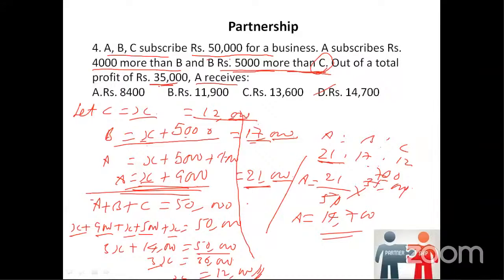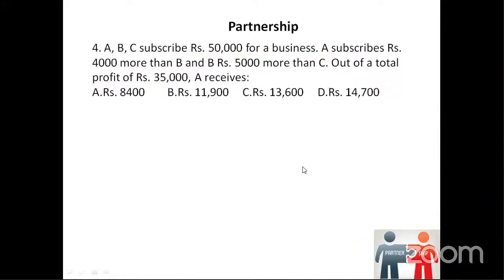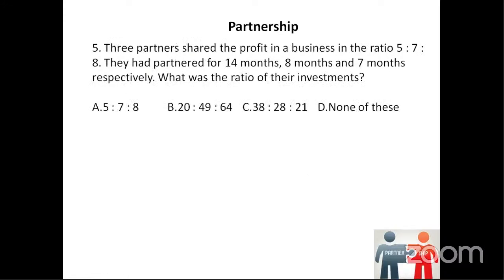So if you're observing the questions, we're actually having a mix of ratio and proportions, percentages, and then this one, partnership. Okay, observe now. Three partners shared the profit in a business in the ratio 5:7:8. They had partnered for 14 months, 8 months, and 7 months respectively. It's quite an easy, straightforward question.